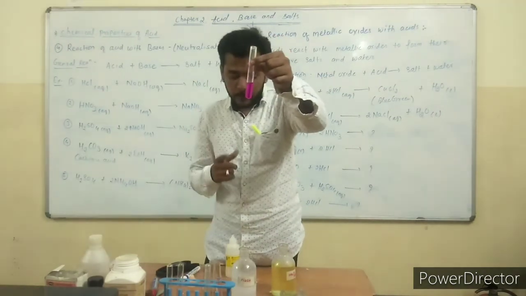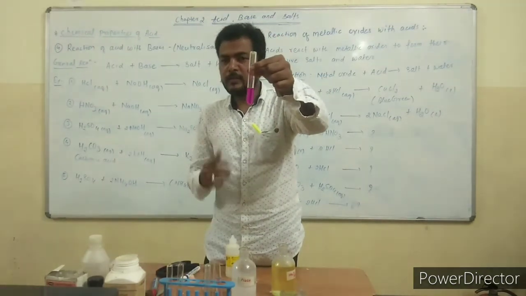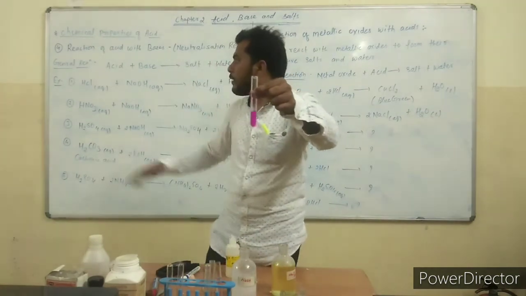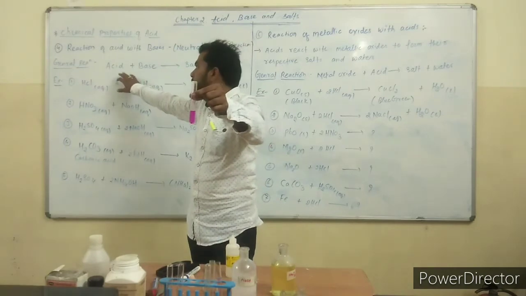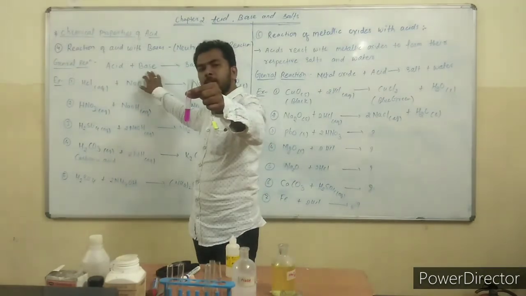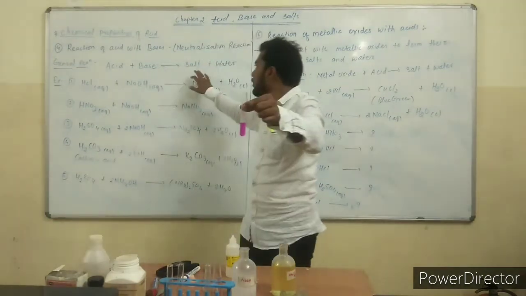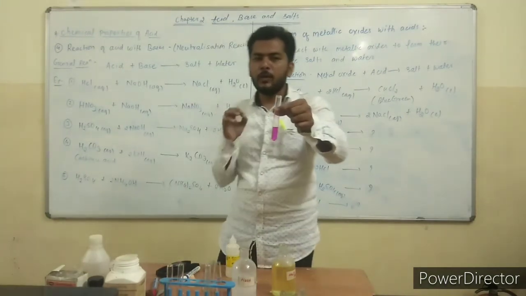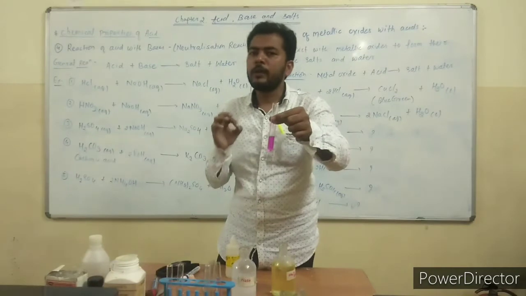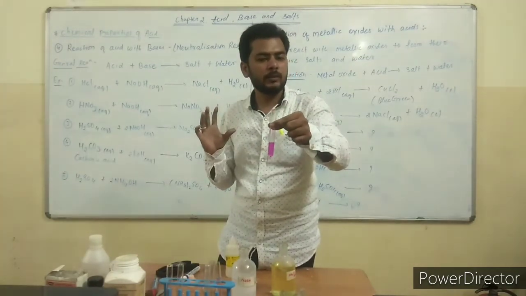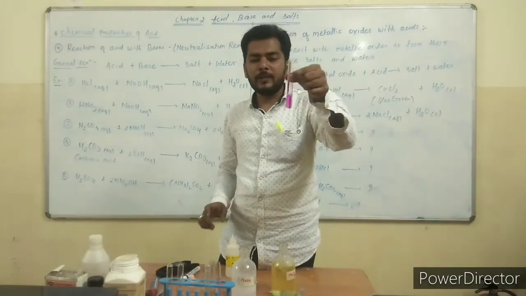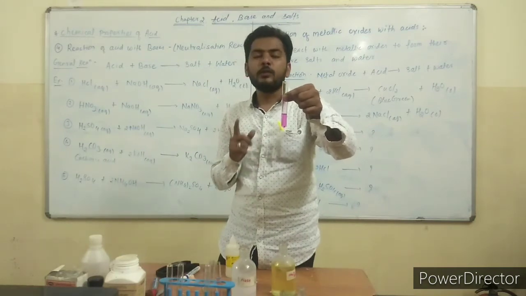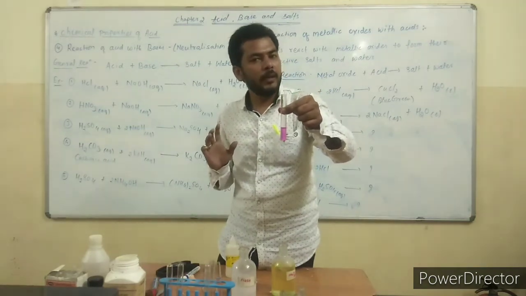Okay, so after that, in this solution we have to add acid. What are we seeing? We are seeing acid reacting with base, and it forms salt and water. That is a neutralization reaction. What is the role of the indicator? To identify the nature of the substance. Now it is a base. It gives a pink color due to the phenolphthalein indicator.